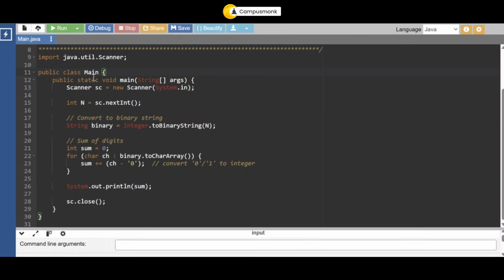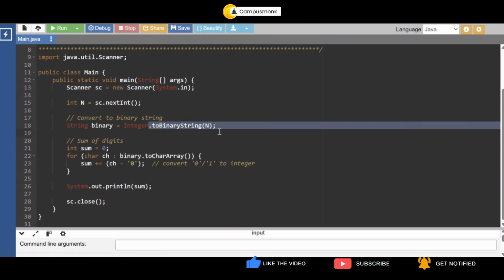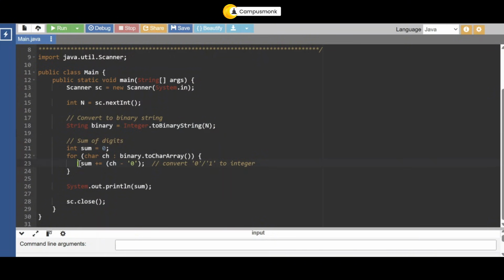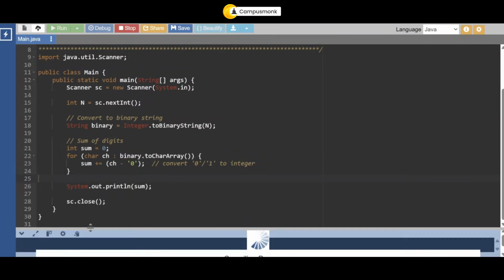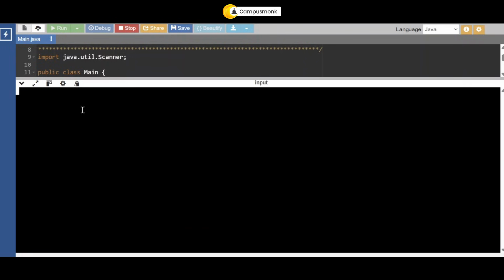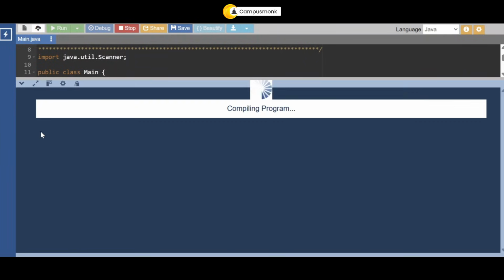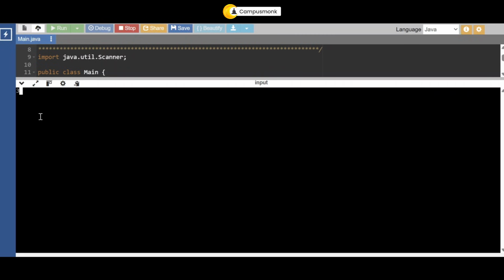So it's basically the same main function. You're taking your input, you're converting it to binary, your sum is 0. Now for every ch in this converted string that you have, you are basically doing a sum depending on whether it is a 0 or a 1. Okay, so if I enter say 10, it should return me 2. If I rerun this again, same for 3, it is 11, right? So it should return 2, so it will return 2.